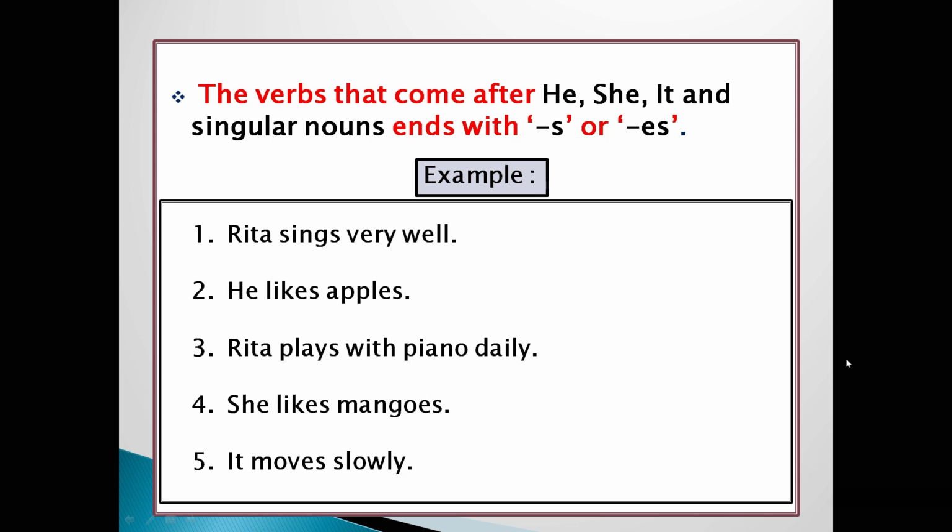For example, first one, Rita sings very well. After Rita, we are using sings. In the verb, you can see I have used s. Second example, he likes. Rita plays the piano daily. Fourth one, she likes mangoes. It moves slowly. Now, in these examples, you can see after Rita, he, she, it, we are using s after the verb, your base verb. Okay?